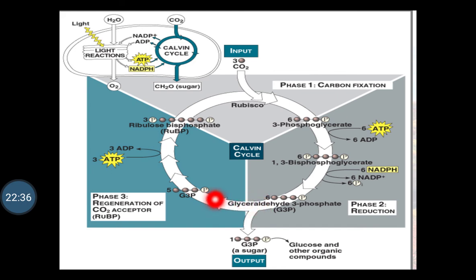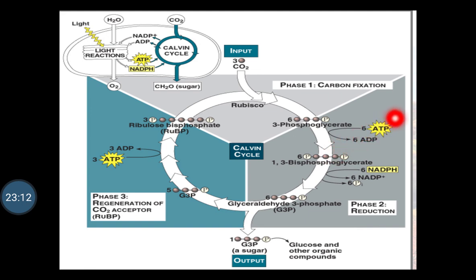Glyceraldehyde 3-phosphate enters into phase 3, that is the regeneration of the carbon dioxide acceptor, and the formation of ribulose bisphosphate will take place, which will be ready for the acceptance of carbon dioxide. So this cycle continues, and meanwhile the carbohydrates or the glucose is prepared from the glyceraldehyde 3-phosphate.